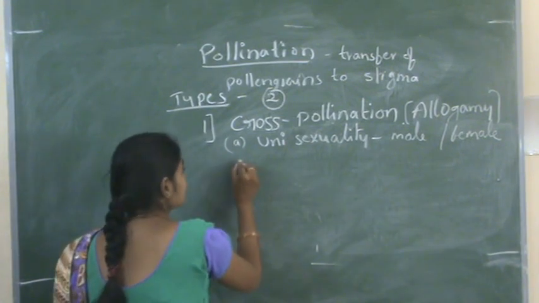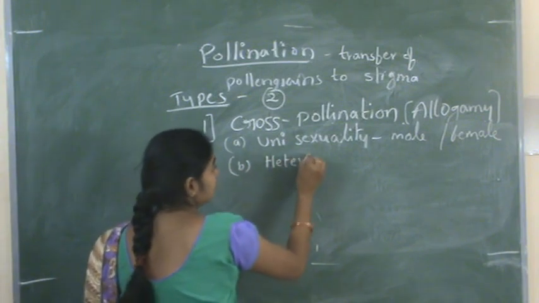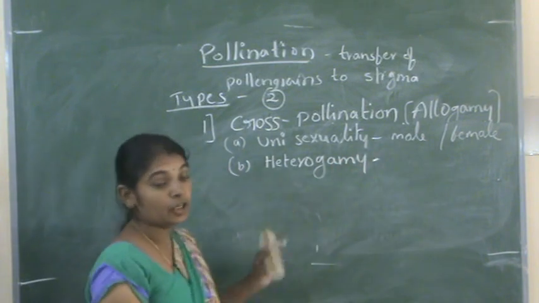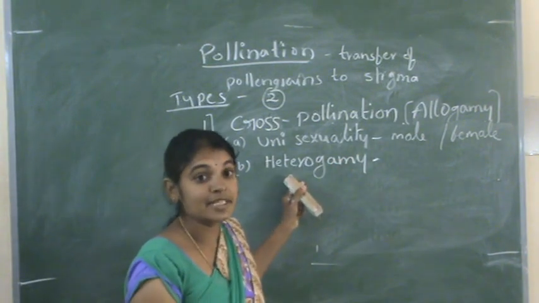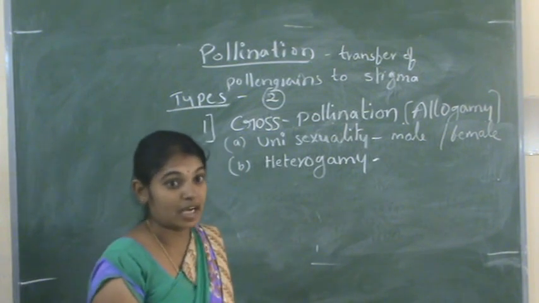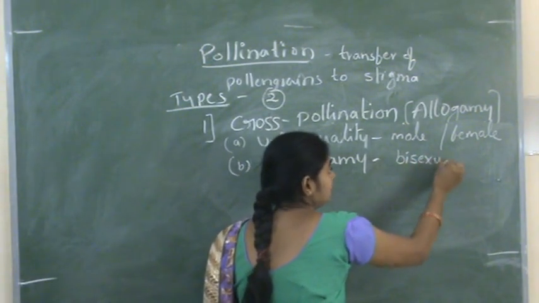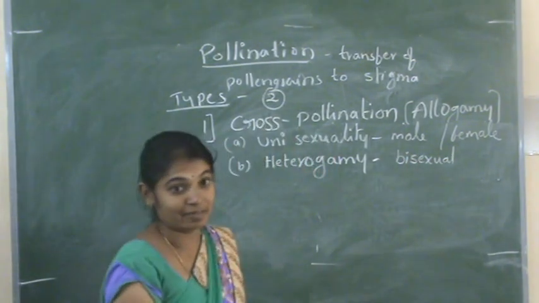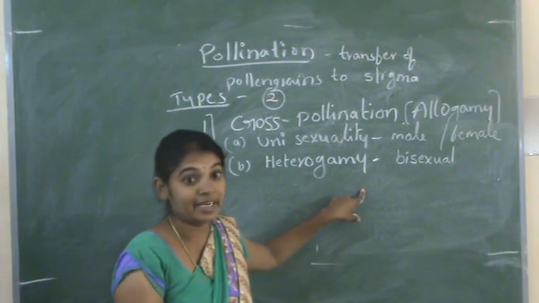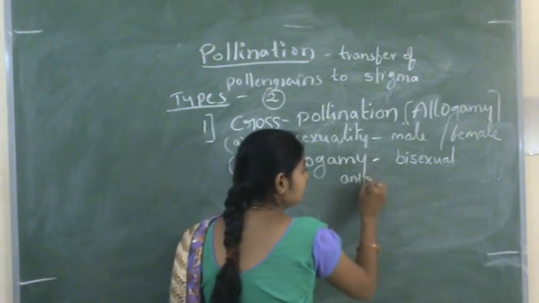And another one is heterogamy. Heterogamy means that if it is a bisexual flower, the anther and stigma mature at different times.